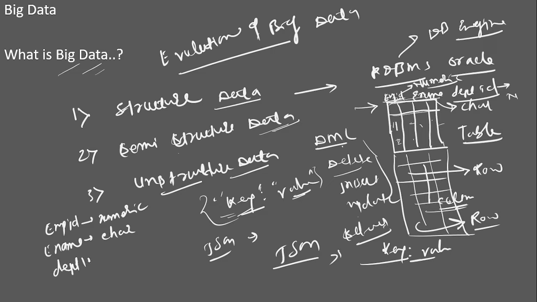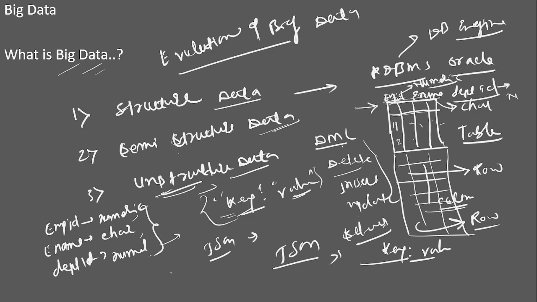And we have department id, which is again numeric. So we are specifying these data types when we are creating a table, and based upon the data types, whatever we have defined, we can insert data into this table. So this is structured data.